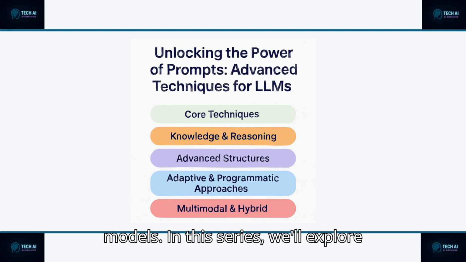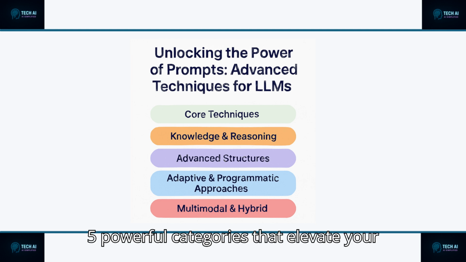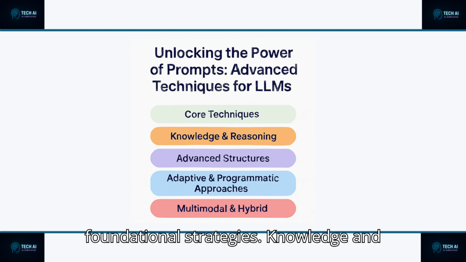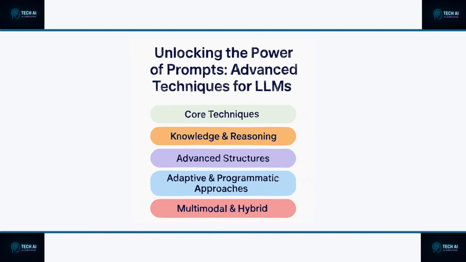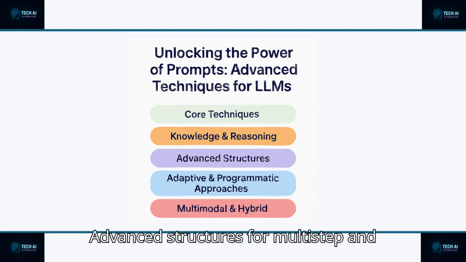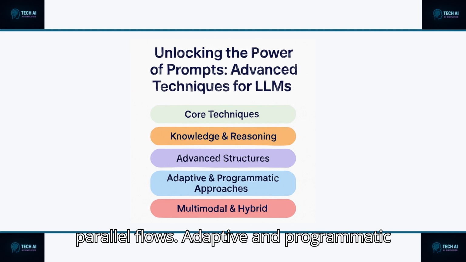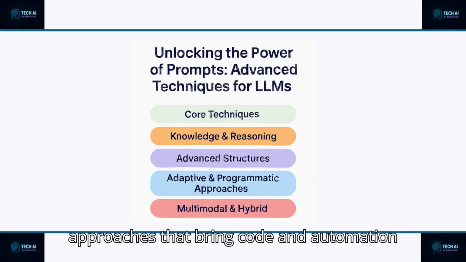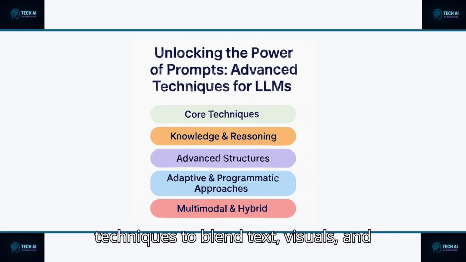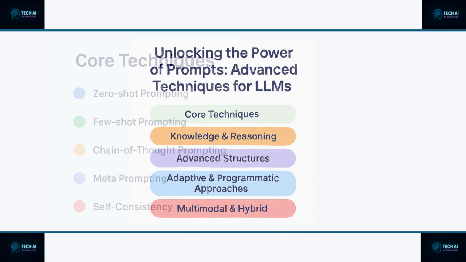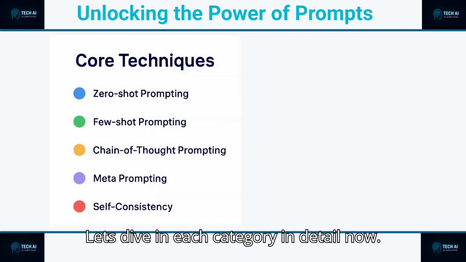In this series, we'll explore 5 powerful categories that elevate your AI outputs: core techniques for foundational strategies, knowledge and reasoning to enrich accuracy and logic, advanced structures for multi-step and parallel flows, adaptive and programmatic approaches that bring code and automation into prompts, and multimodal and hybrid techniques to blend text, visuals, and action. Let's dive into the future of intelligent instruction design. Let's dive in each category in detail now.